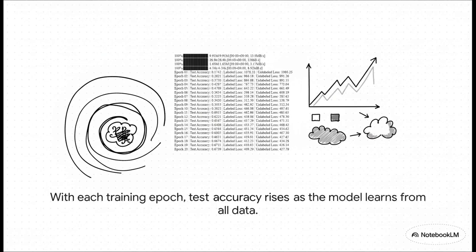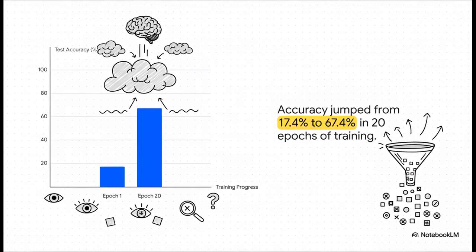See how it starts out low at just 17%, but as the model keeps learning from both the labeled and unlabeled scans, you can see it steadily climbing up and up. This chart just makes that progress crystal clear. I mean, look at that jump. The model went from a pretty dismal accuracy of 17% at the beginning, all the way up to 67% after just 20 epochs. That is a dramatic improvement, and it's all achieved by leveraging those thousands of unlabeled images that otherwise would have just been thrown away.